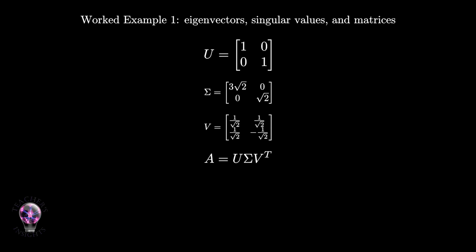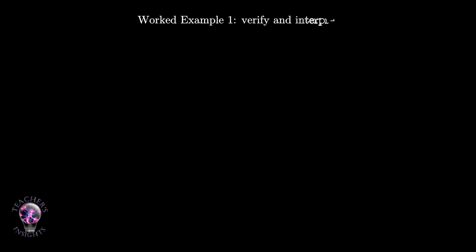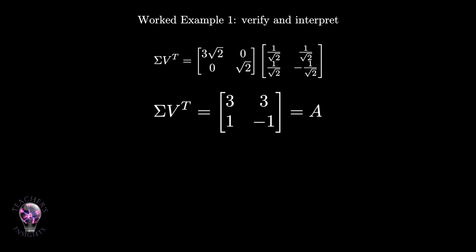Let us verify the decomposition. Because U is the identity matrix, A equals sigma V transpose. V transpose equals V in this example, because this V is symmetric. So sigma V transpose is the diagonal matrix with 3 square root 2 and square root 2 on the diagonal, multiplied by the matrix with first row 1 over square root 2, 1 over square root 2, and second row 1 over square root 2, negative 1 over square root 2. The first row becomes 3, 3, the second row becomes 1, negative 1. So sigma V transpose equals the original matrix A.